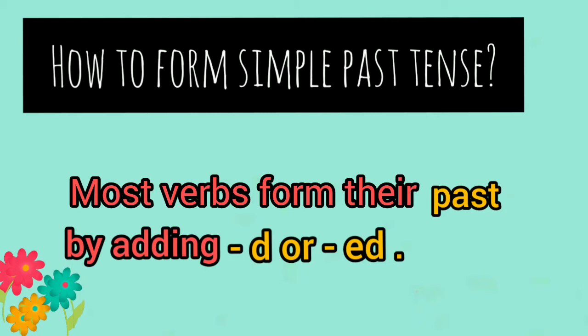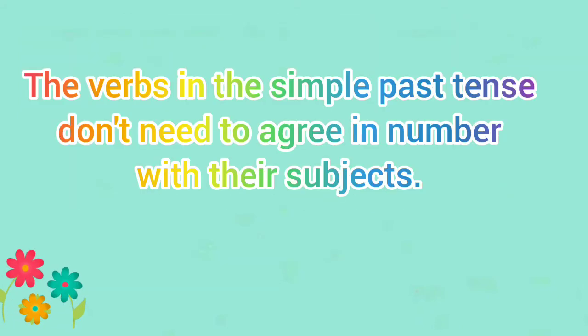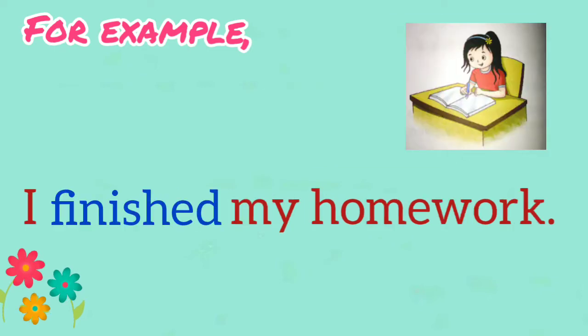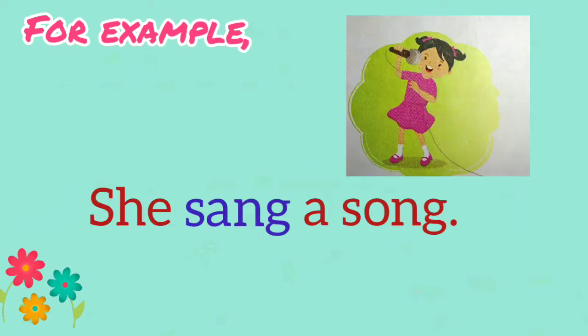Most verbs form their past by adding d or ed. The verbs in the simple past tense don't need to agree in number with their subjects. That means they are the same for the singular and plural forms. Look at these examples. We played football. I finished my homework. She sang a song.